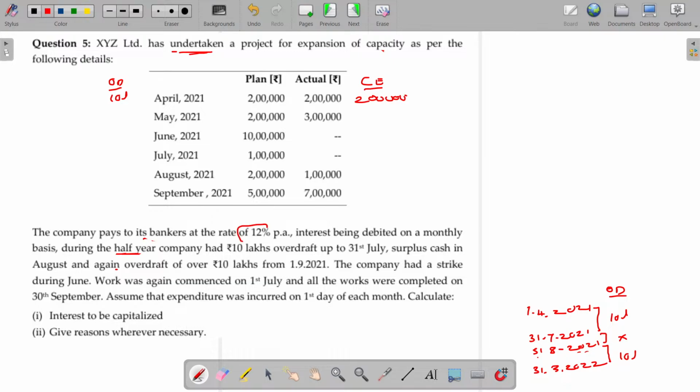At what rate? 12% per annum, otherwise 1% per month. How much can you capitalize? Interest capitalized, 2,000 rupees.